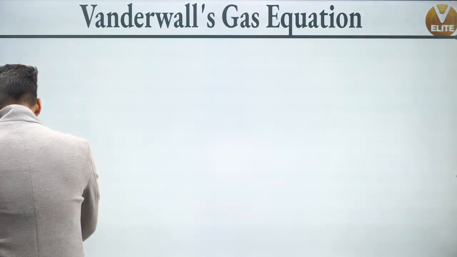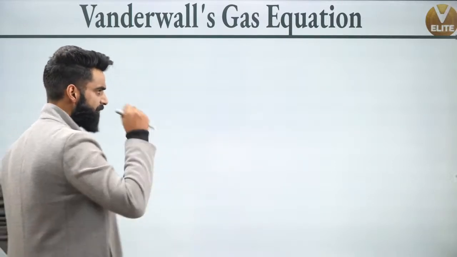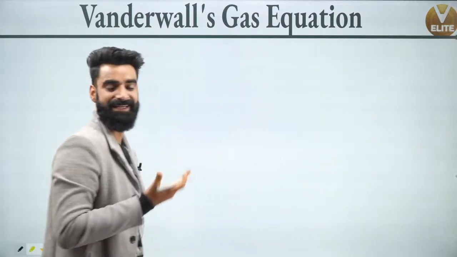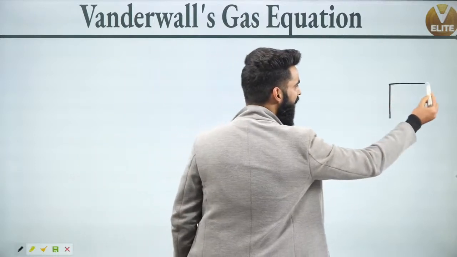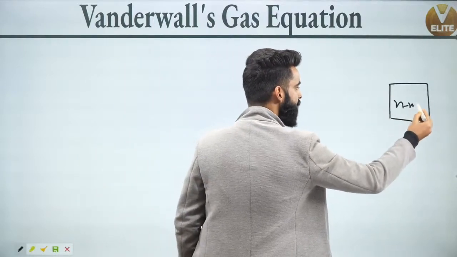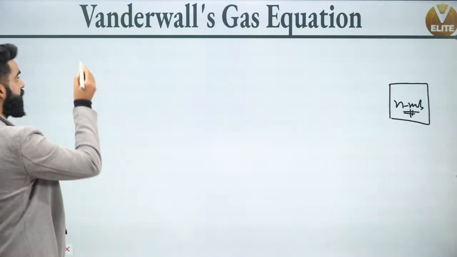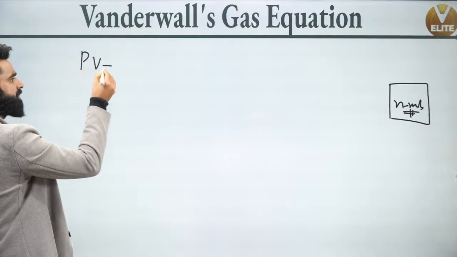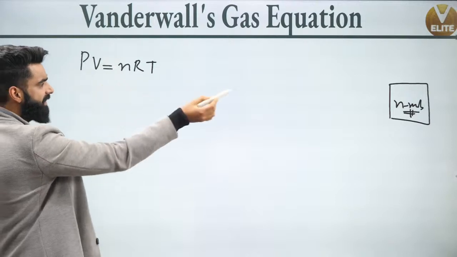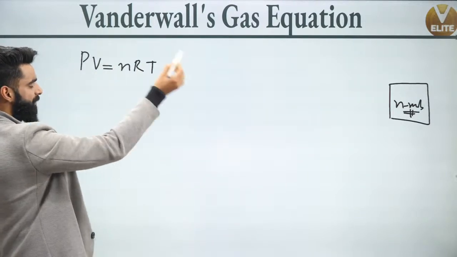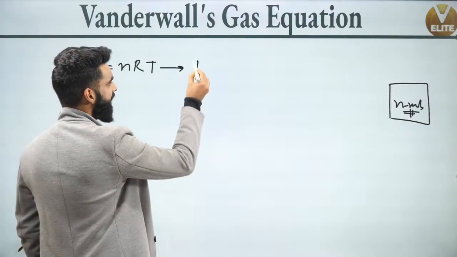Just a second, sorry. See, guys. For example, I have got an ideal gas. Let's say inside this container, I have got n moles of ideal gas. If I have got n moles of ideal gas inside this container, can I say it should follow the ideal gas equation, PV is equal to nRT? I can say that, right? Where P is the pressure of ideal gas, V is the volume of ideal gas, n is the number of moles of ideal gas, and T is the temperature of ideal gas. This equation is followed by ideal gas.